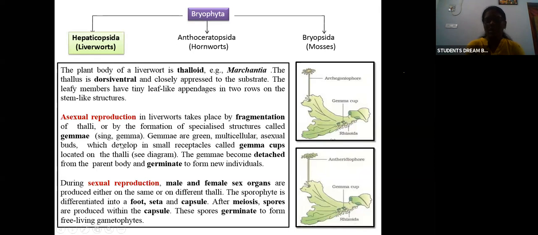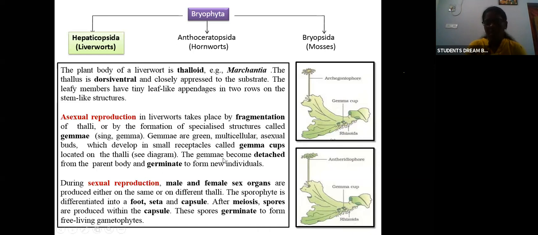Okay, gemmae, or singular, gemma. The gemmae are nothing but green multicellular asexual buds. Okay, they are small multicellular green colored asexual buds. These gemmae will be present in small structures called gemma cups. Okay, you can see in the picture there are small cup-like structures here. These are called gemma cups. Those gemmae, the buds, will be present in them.